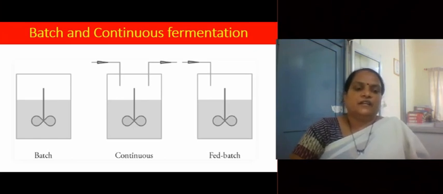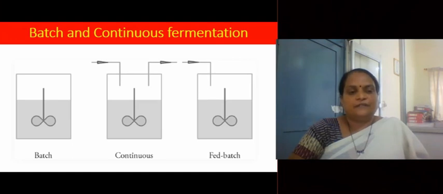This diagram indicates the differences between batch fermentation, continuous fermentation and fed batch fermentation. You can see batch fermentation shown here as a closed system. In this, we take the medium in the fermenter, we inoculate it with the organism, and then the fermentation is initiated and allowed to complete. After completion of the fermentation, the fermented broth is taken out for product recovery. The fermenter is emptied, washed, cleaned, and the next batch is restarted.